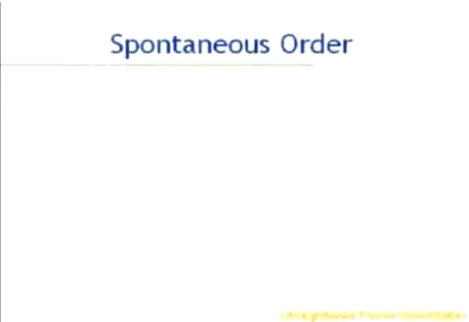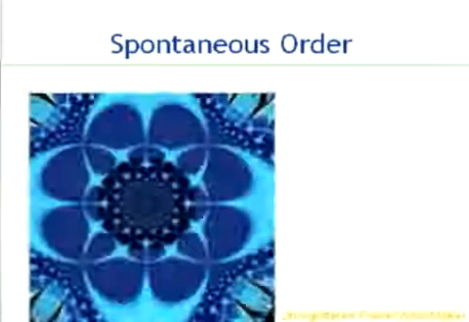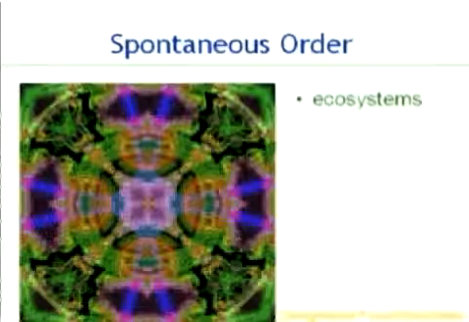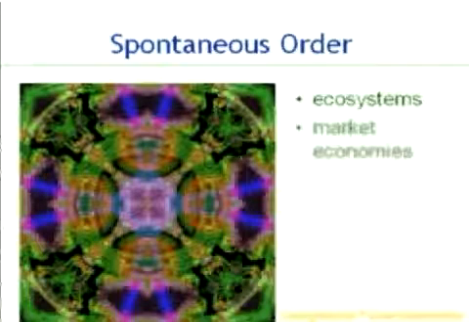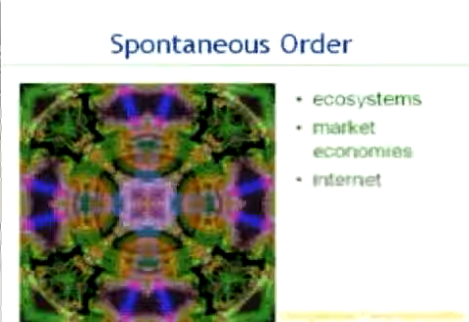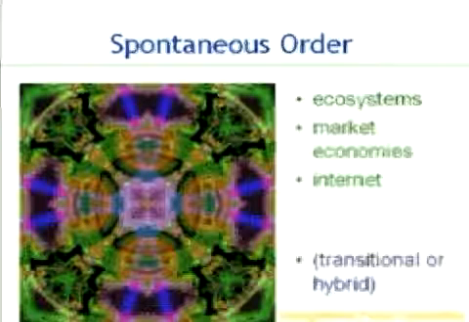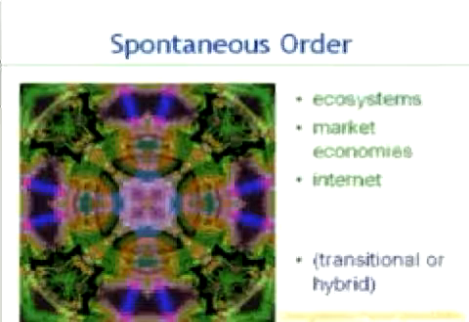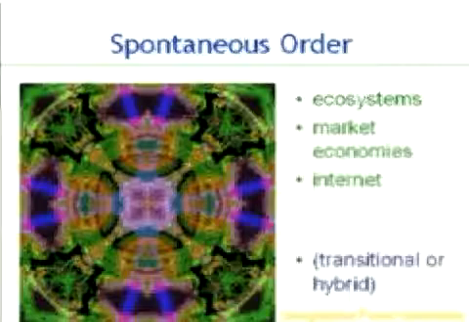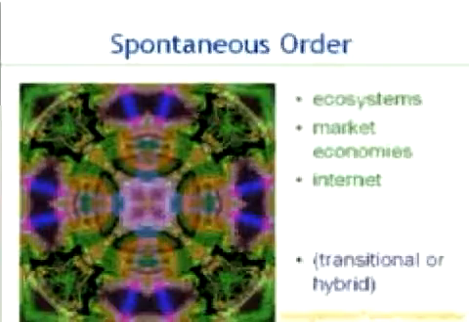What are some examples of spontaneous social orders? Ecosystems, market economies, the Internet. Of course, there are some transitional or hybrid organizations with characteristics of both a hierarchy and a network, but spontaneous orders are marked far more by characteristics of the latter.